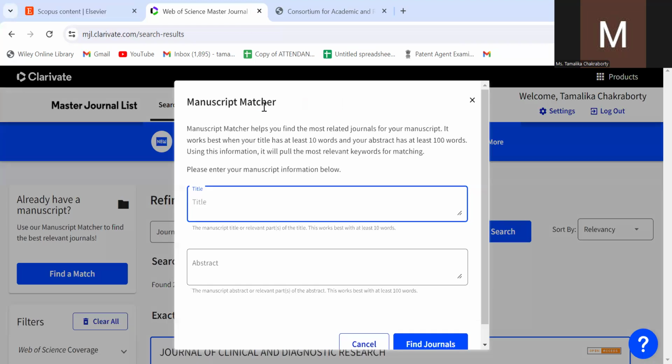Then another important thing is that you want to match your manuscript, that means you want to find a suitable journal for publication of your paper, because you may have thought it can be a part of a journal, but the journal may say that it is out of scope. So you just paste your title and your abstract, and click on the Find Journal button. They will give you a match from 99.99% to 10%. A 99.99% match means it is closest to your abstract, and if the technicality of the paper is correct, then your acceptability is very, very high. So you can go through this manuscript matcher.